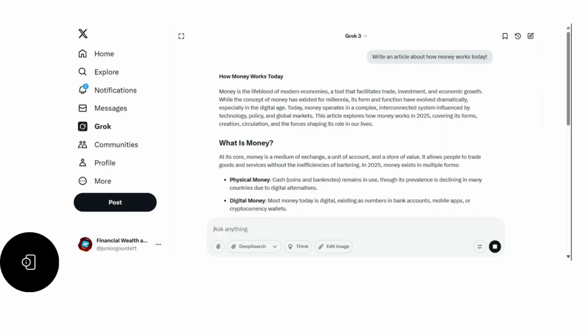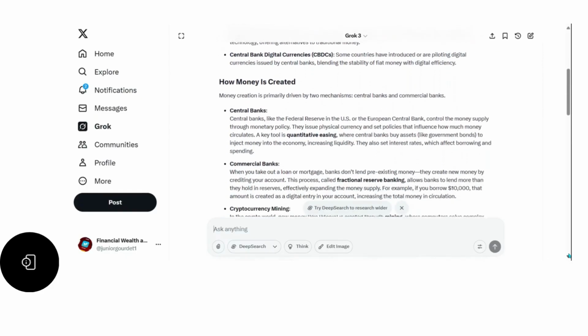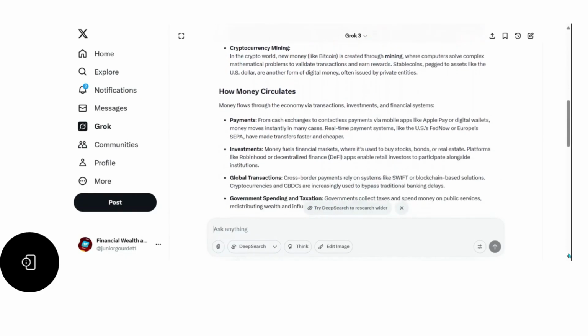So this tool here is fantastic, and it is very great to use if you decide to. And remember, you're going to find that on X. By finding that on X, that doesn't mean that you have to go on X. You have to go to ChatGPT, you have to go to google.com and type Grok.